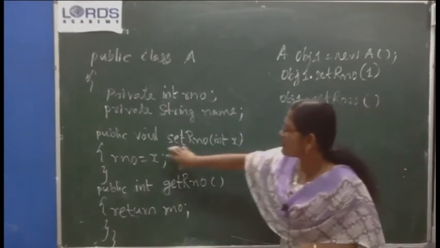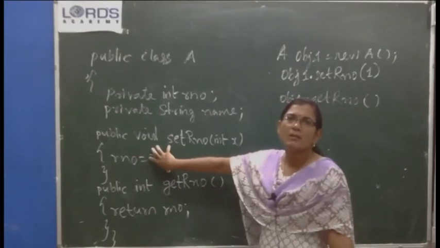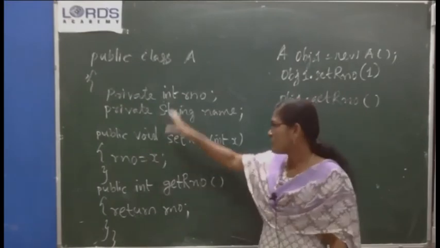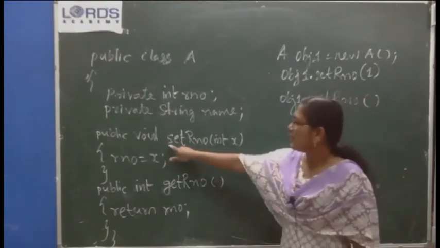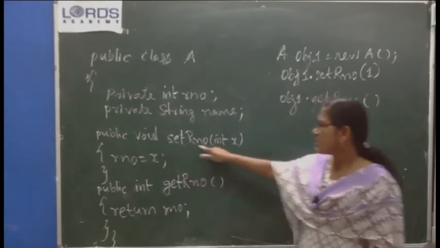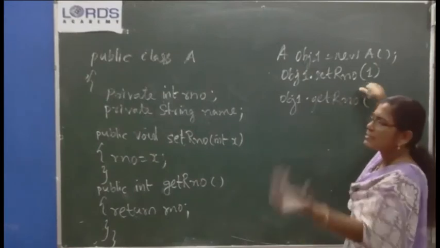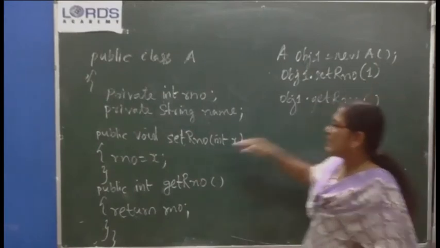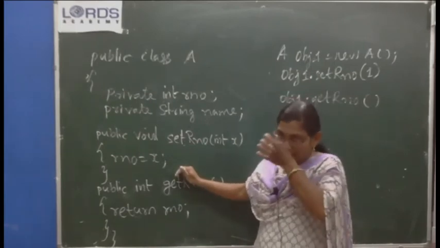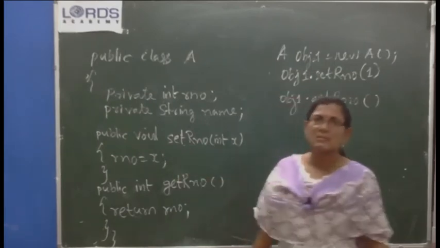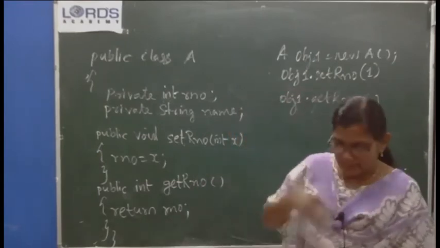Whatever activity is specified in the set method only will be executed. The user will not be able to write his own statement to change the value of r number and name. He can just call this method and pass a value to it. How to set the value will be done internally by this particular method. No direct accessibility; through public methods only, accessibility is provided. That's about private variables.